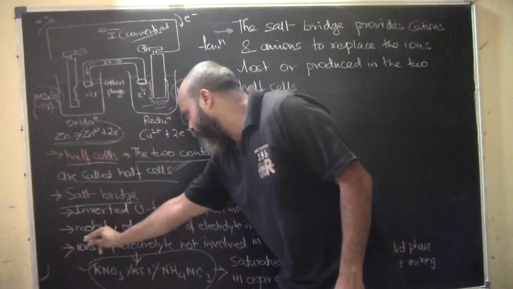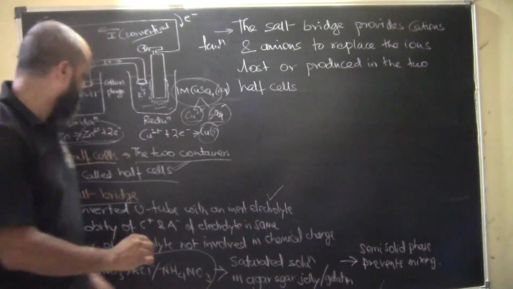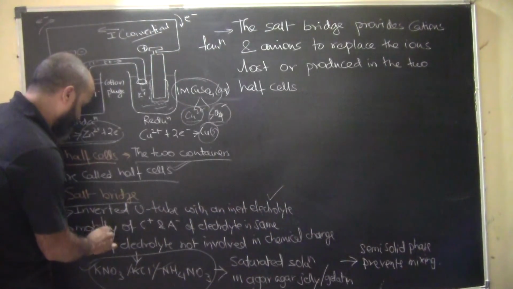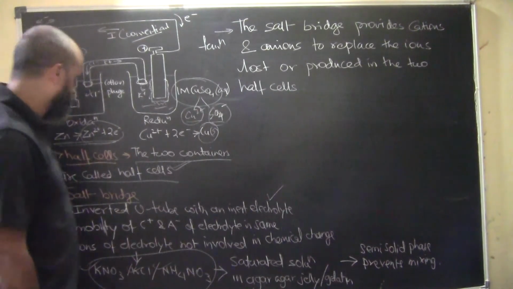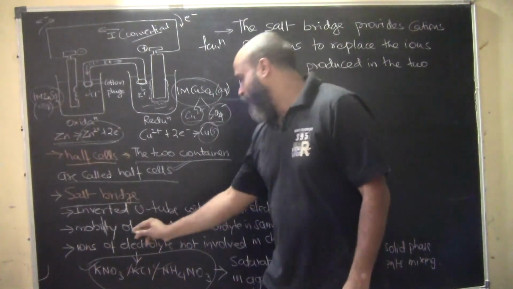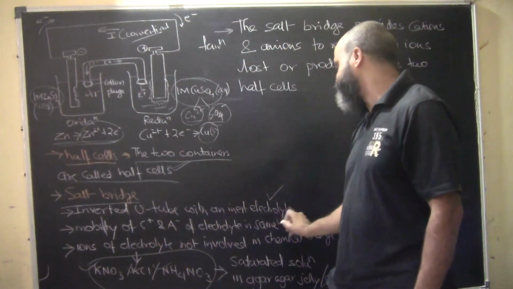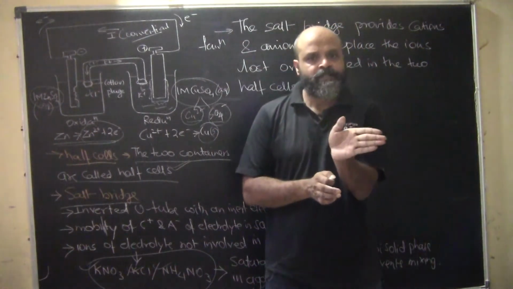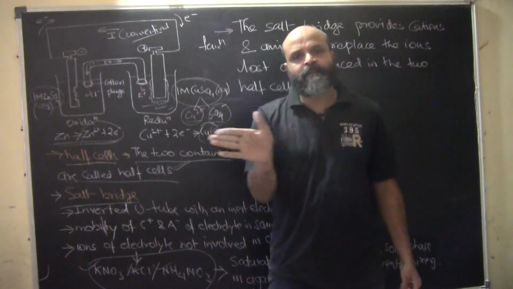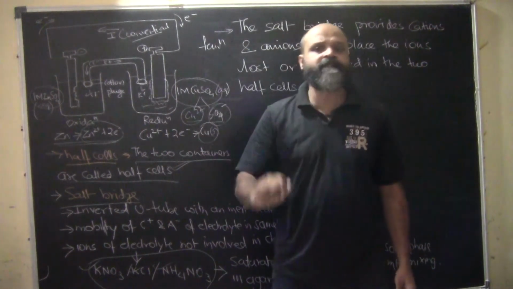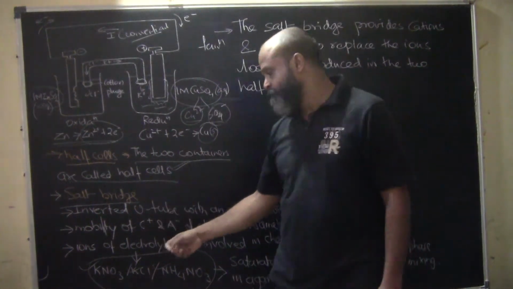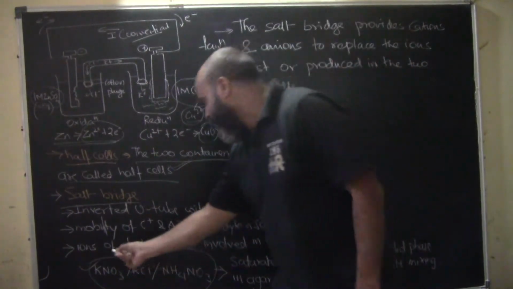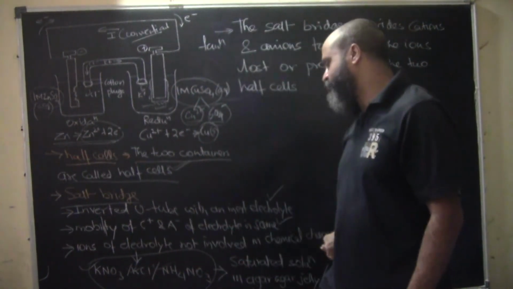Okay, now what are the basic features of it? The mobility of cations and anions of the electrolyte is the same, which means the speed, or the ease with which cations are moving, is the same as the ease with which the anions will be moving. So mobility is almost the same. Ions of the electrolyte are not involved in a chemical change.